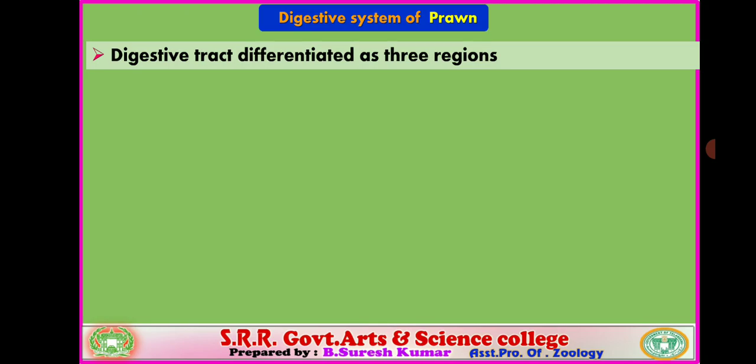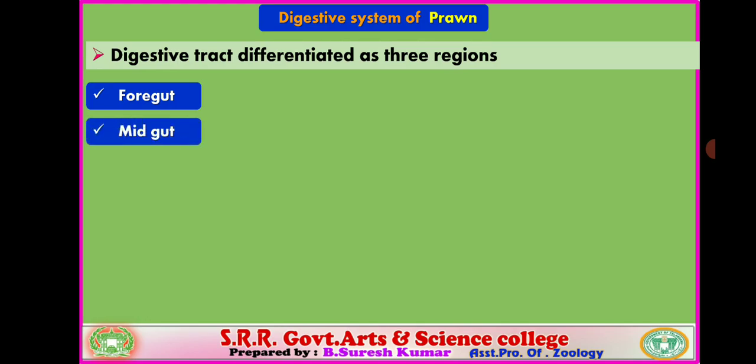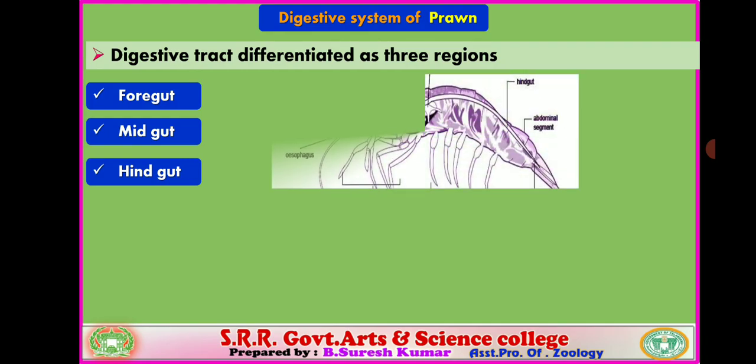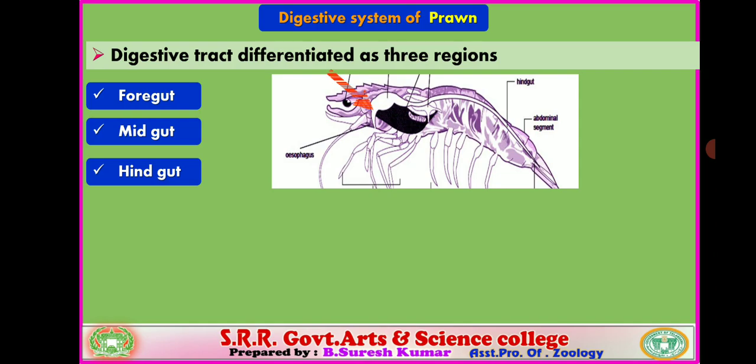The digestive tract, the alimentary canal, is differentiated into three regions in the prawn. They are the foregut, also called stomodeum, the midgut, mesodeum, and the hindgut, proctodeum. Very important: the alimentary canal of prawn is differentiated into three regions: foregut, midgut, hindgut. You can verify the regions in the alimentary canal. This is the foregut region, and next the midgut region and hindgut region.